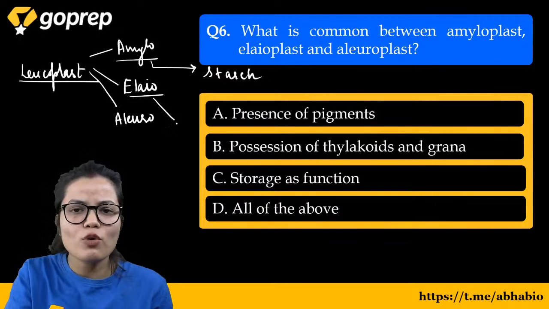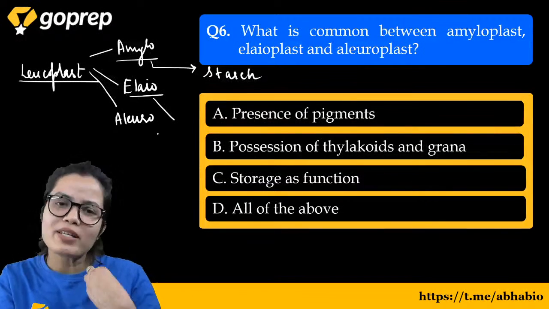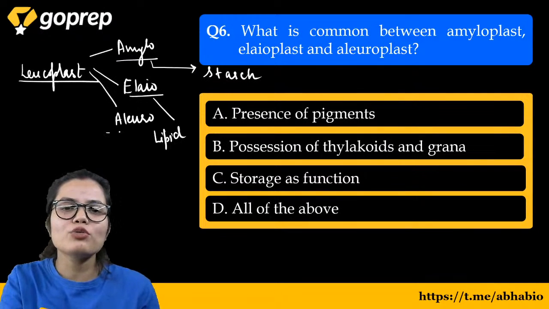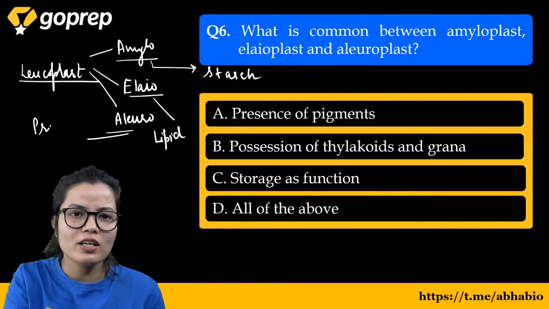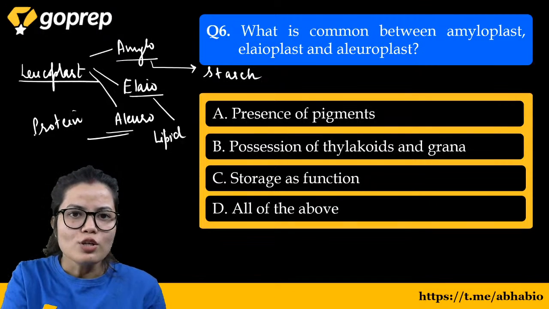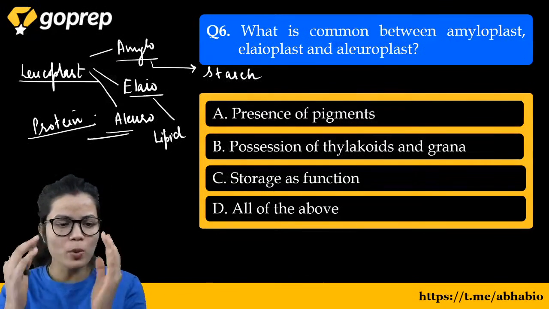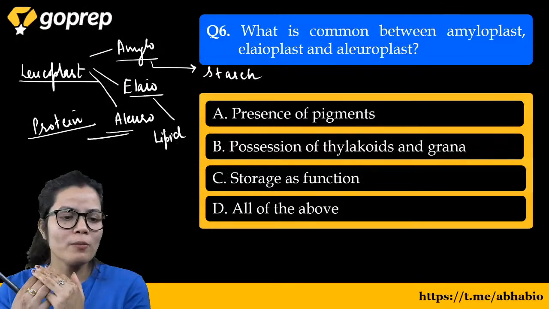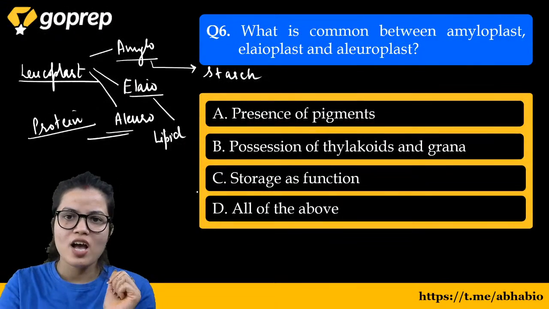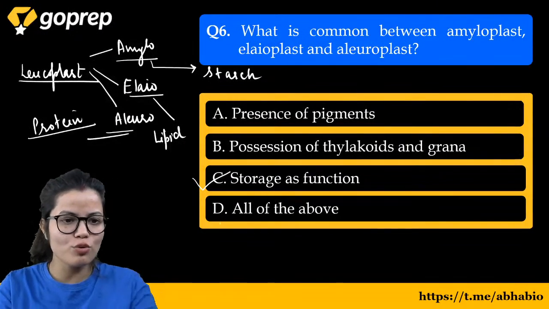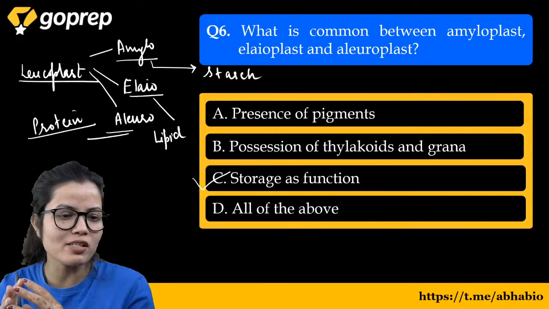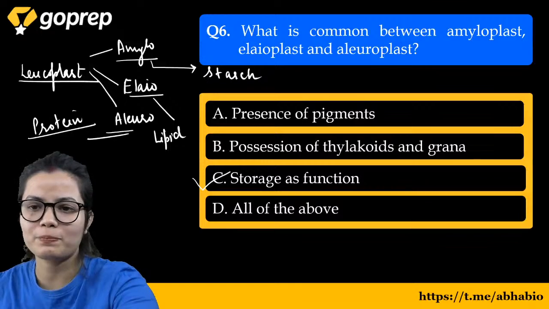Elaioplast is important for the storage of oil, basically lipids and fats. And aleuroplast is important for the storage of protein. So what is common between they all? That they all perform the function of storage. I hope that this is clear to all of you, that why they are that much important and what is the common between all of them.